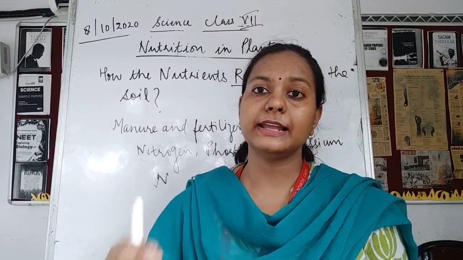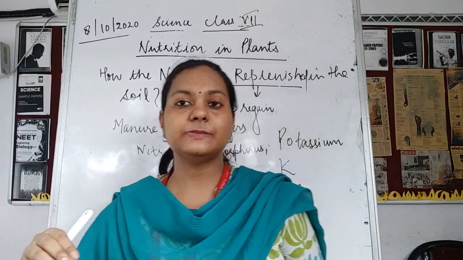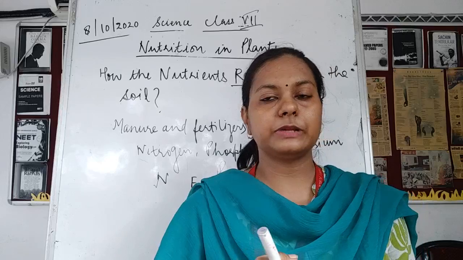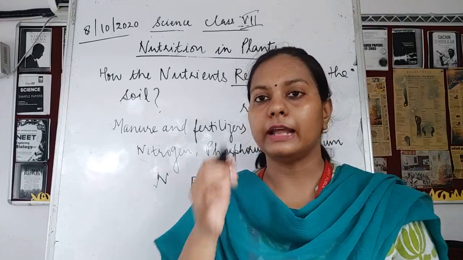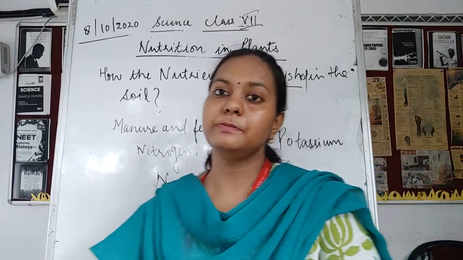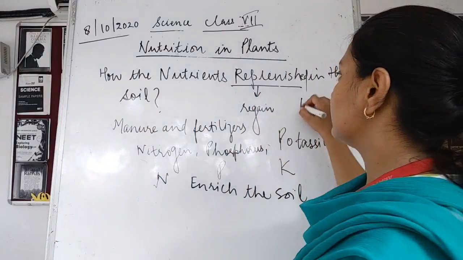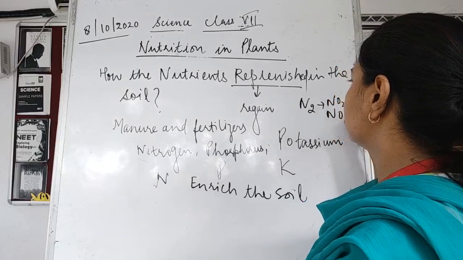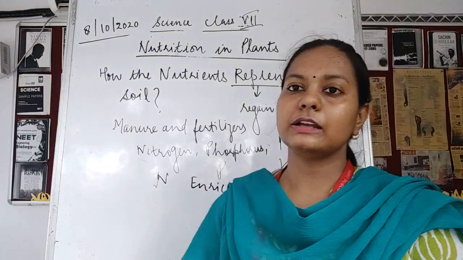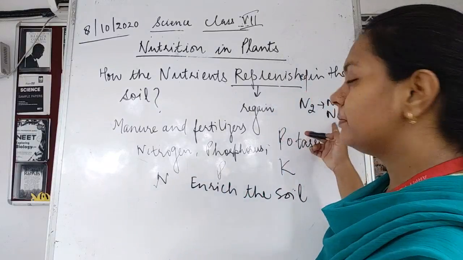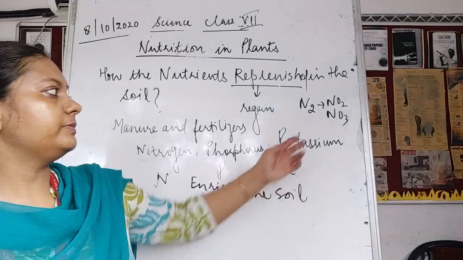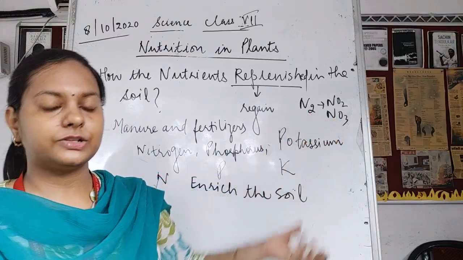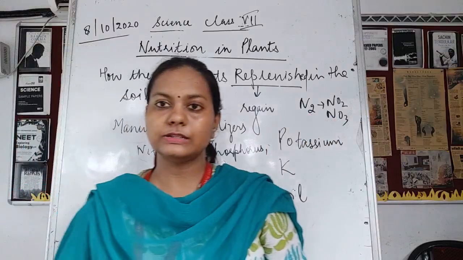So these nodules are able to have these bacteria, and these bacteria will fix nitrogen. They are going to take up the nitrogen from the atmosphere and break it down in the form of nitrites and nitrates, which become the simpler products. So this nitrogen is getting converted in the form of nitrites and nitrates. These nitrites and nitrates are the smaller, simpler parts, and then they are going to be absorbed by the plant's root. Now this easily goes inside the plant.